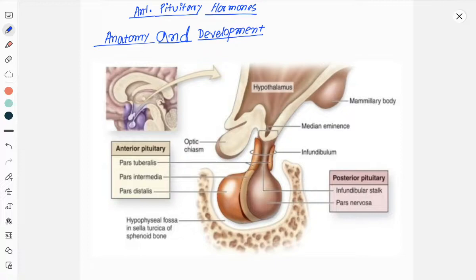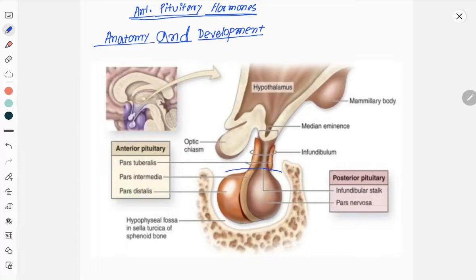Today we are going to discuss anterior pituitary hormones and a little bit about the pituitary gland, its relations and development. I am very sorry about the noise, but I think you can listen to me clearly. So let's discuss the topic. First I am going to tell about the relations of the pituitary gland.